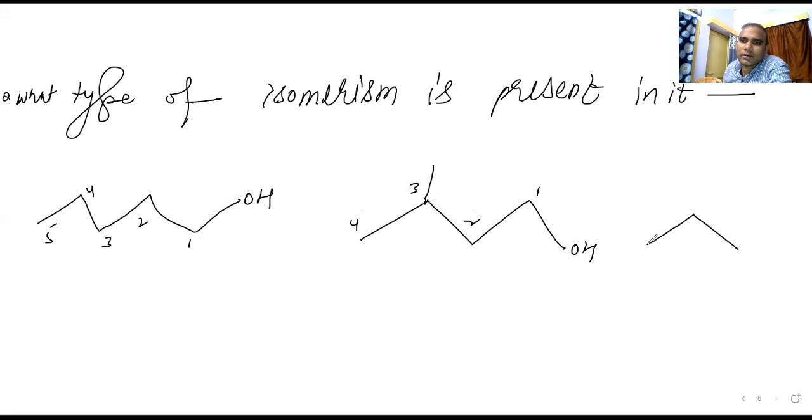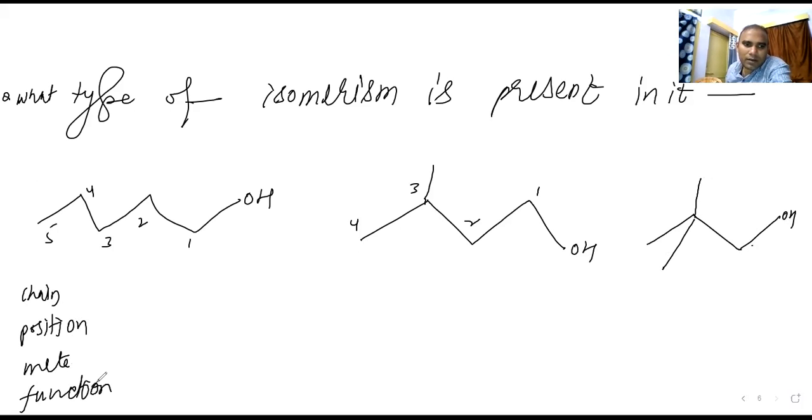Here is the OH. Tell me what type of isomerism is there? First one is chain, second one is position, third one is metamerism, and fourth one is functional. See, if you are talking about the molecular formula, you can count all. Total is 5 carbon: 1, 2, 3, here is 4, and this is the 5. 5 carbon are there.